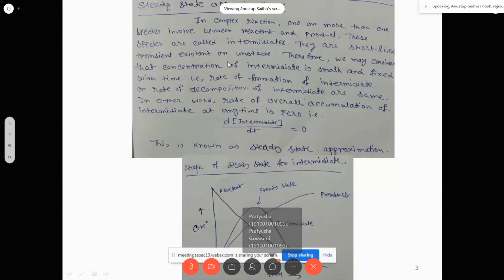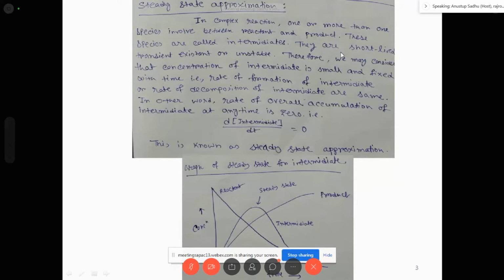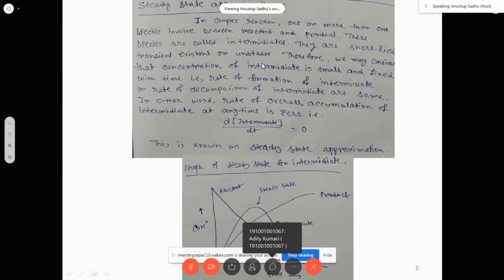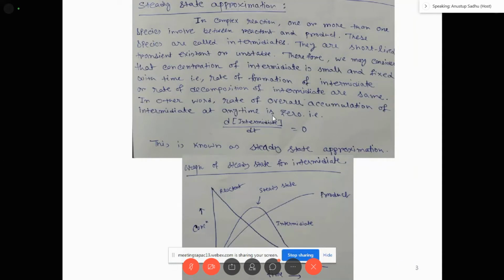Those species are called intermediates. They are very short-lived, transient in existence, or unstable. Now, steady state approximation: the rate of the intermediate is zero.